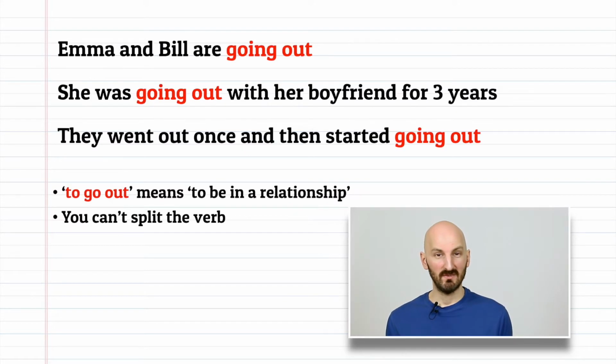Go out has a second meaning. Emma and Bill are going out. This is a simple sentence that means to be in a relationship. It's used to describe two people who are in a romantic relationship with each other or are dating. You can't split the verb with this meaning. Other examples again are, she was going out with her boyfriend for 3 years and they went out once and then started going out. Now be careful with the last sentence because it has both phrasal verb meanings in the same sentence. So, 2 meanings for go out. Enjoy yourself and to be in a relationship.